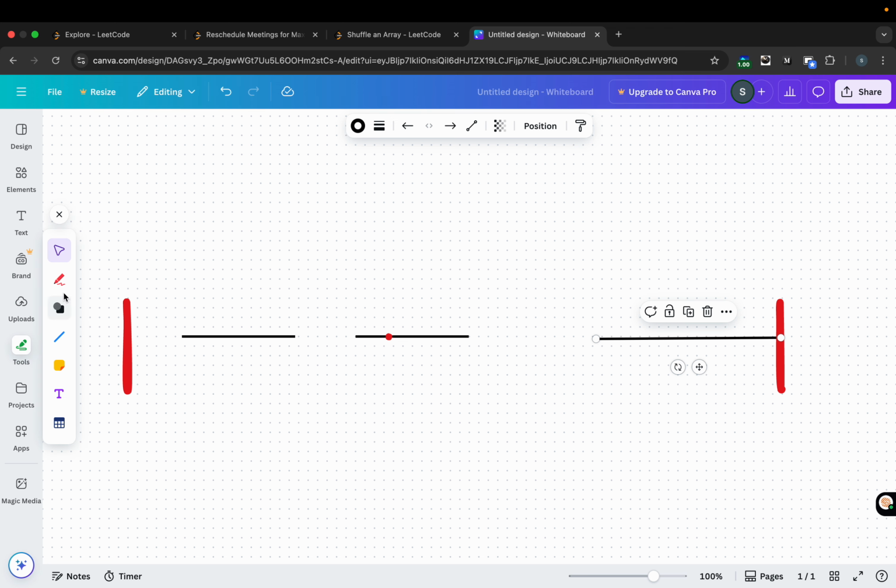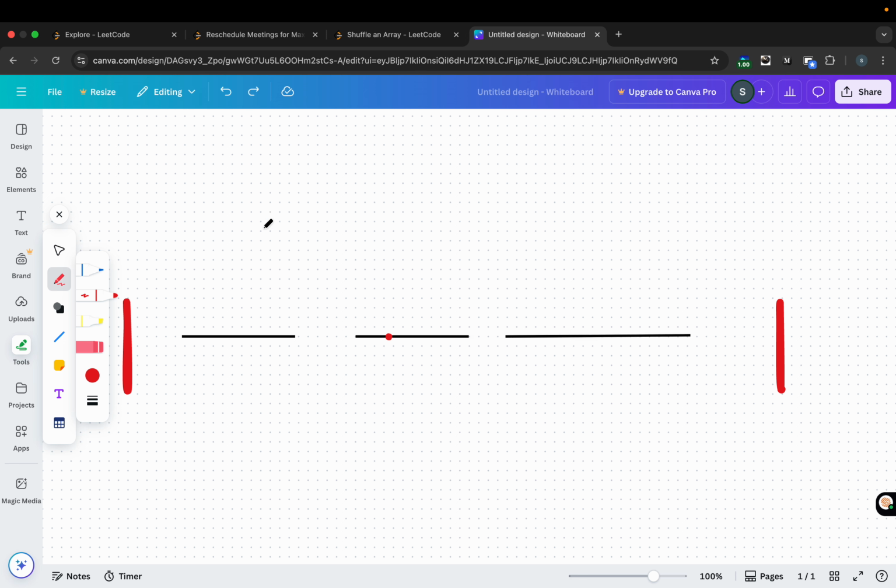So in this case we get the free time on the left and the free time on the right, because I can slide it to one side. There is one edge case that we will talk about when we write the code. So this is very easy to do.